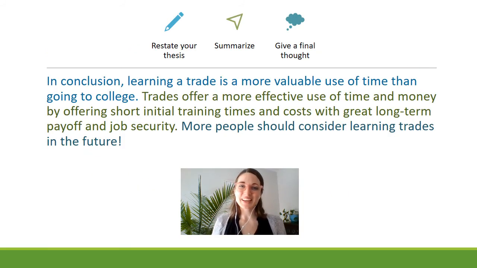Take a look at the conclusion written here. You can see the different colors for the different parts. In conclusion, learning a trade is a more valuable use of time than going to college. Trades offer a more effective use of time and money by offering short initial training times and costs with great long-term payoff and job security. More people should consider learning trades in the future.